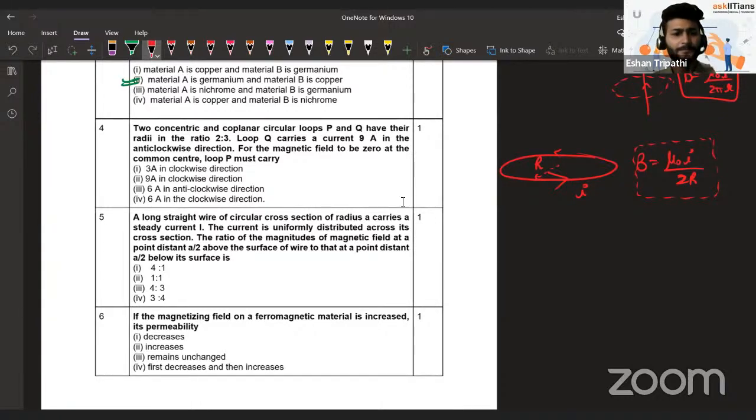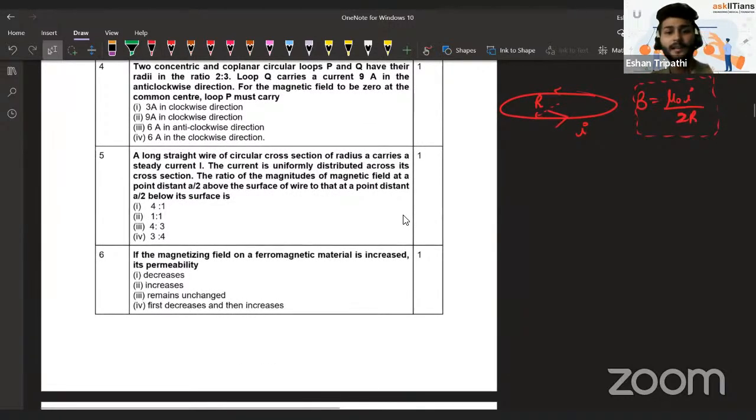Then after that, you see the next question that they've asked is on the same thing, a straight current carrying wire. They are saying there's a straight current carrying wire carrying current I like this. And they have given the cross sectional area also. It has a cross sectional area of radius A and carries a steady current I. It's given that the current is uniformly distributed.